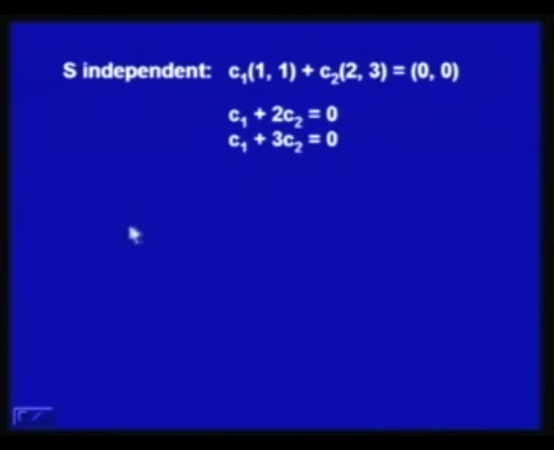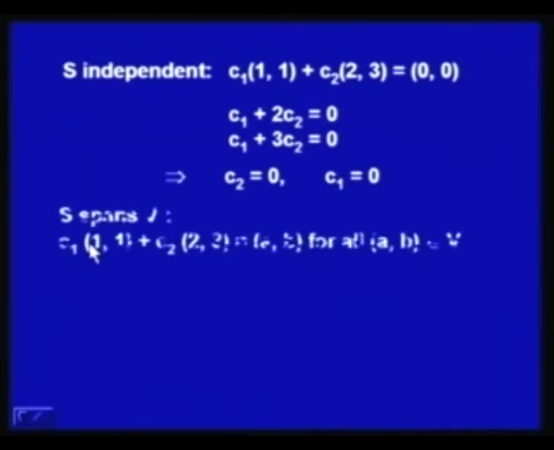So, we have two equations and two unknowns. If you subtract the two, we will have C2 equal to 0, and if you substitute C2 equal to 0 in this equation, then C1 equal to 0. So, this system will have only one solution, the trivial solution C1 equal to 0 and C2 equal to 0, and this establishes that S is an independent set.